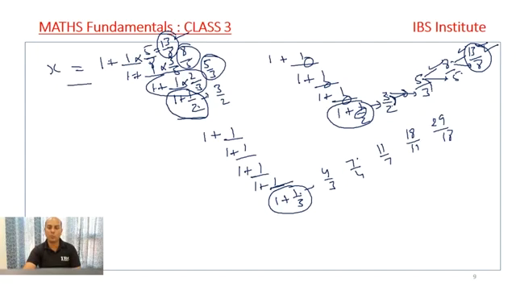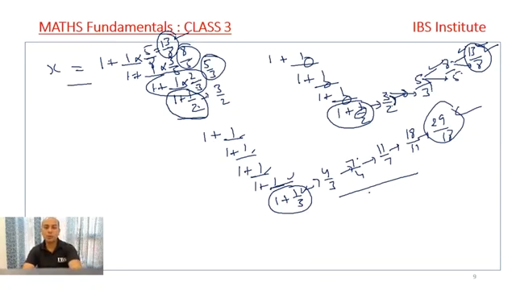Let me check it out. How many upon signs? 1, 2, 3, 4, 5. There are 5 upon signs. So we have done it 1 time, twice, thrice, 4th, and 5th time. Yes, 5 times we have done. My answer will be 29 upon 18. So either you solve by this method or you solve by the traditional method. In both cases, you are going to get the same answer, right? So 29 upon 18. This way you save your time as well as your energy, and both are important when we go for the actual exams, right?